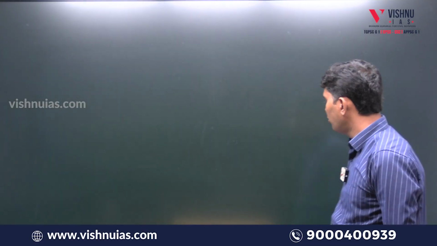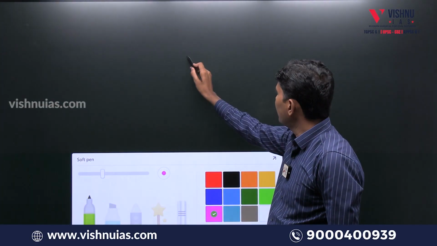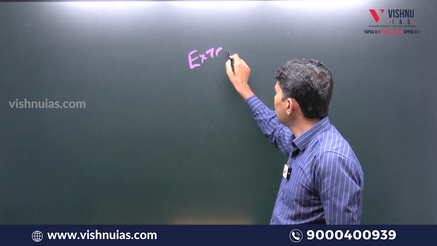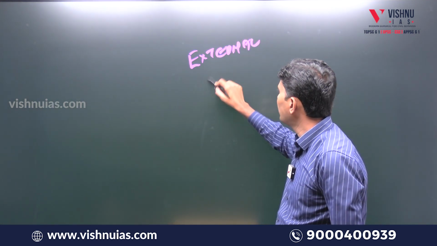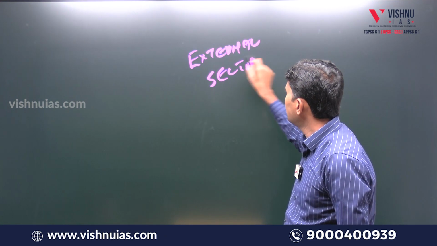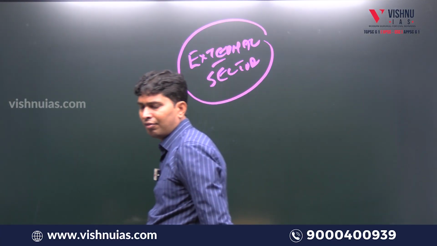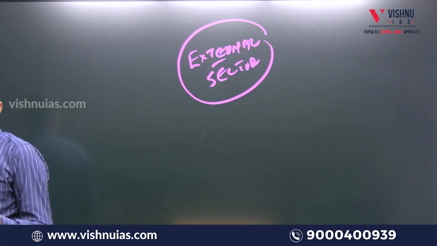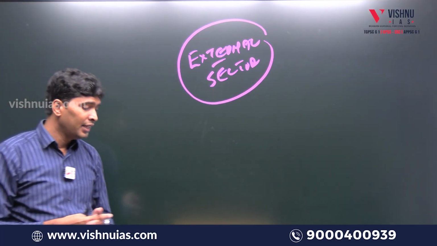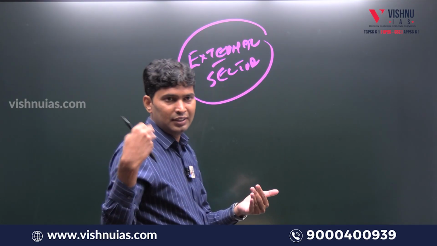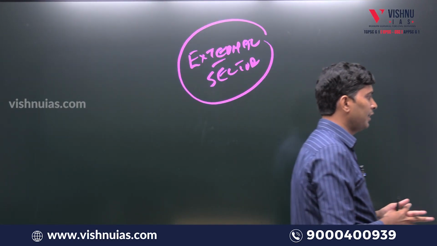The next topic would be external sector. Here: open economy, closed economy, glass door economy, current account, capital account, convertibility of rupee, exchange rate system, fixed exchange rate system, floating exchange rate system, managed floating exchange rate system. India's interaction with the world is what is called external sector.